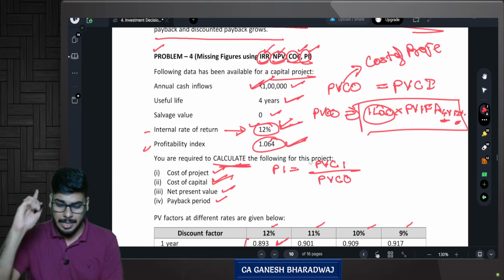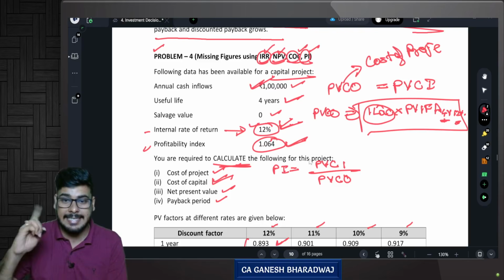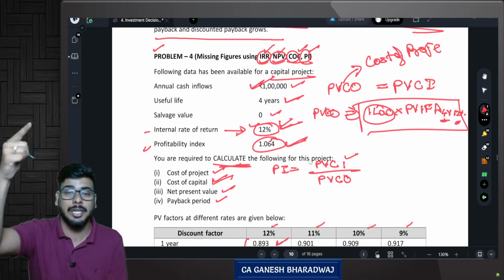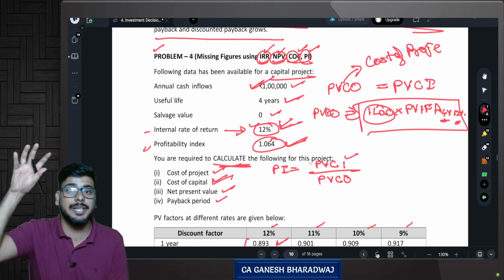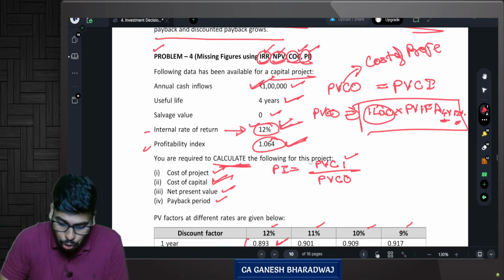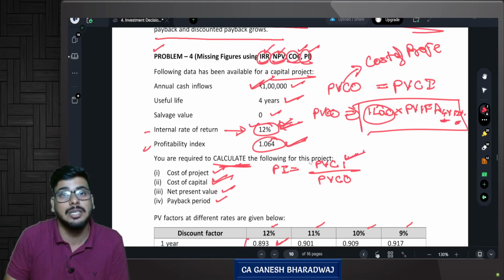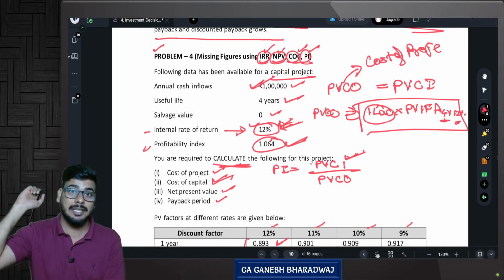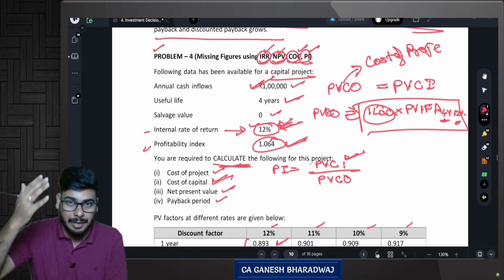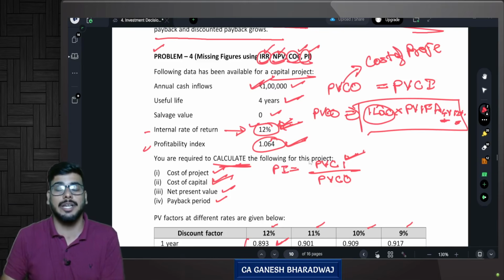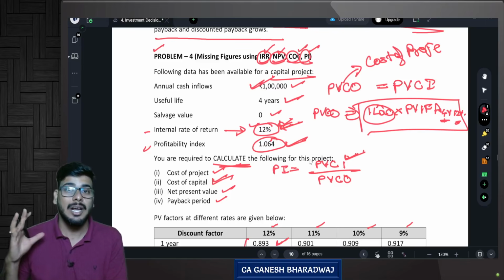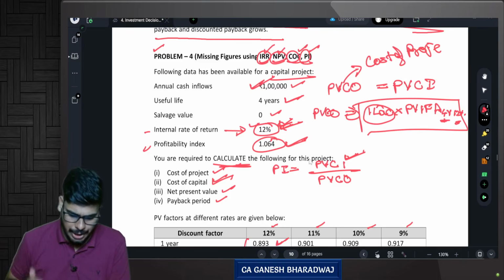Now, remember guys, for profitability index and NPV, the present value of all the cash flows should be done at what rate? The discount rate here should be your cost of capital, and we need to calculate that only right now. So don't consider 12 percentage for this, because 12 percentage is your IRR that makes your NPV equal to 0. Are you clear with this? Here we are going to compute the discount rate only right now. The discount rate is the weighted average cost of capital that is used for your NPV and profitability index calculation.